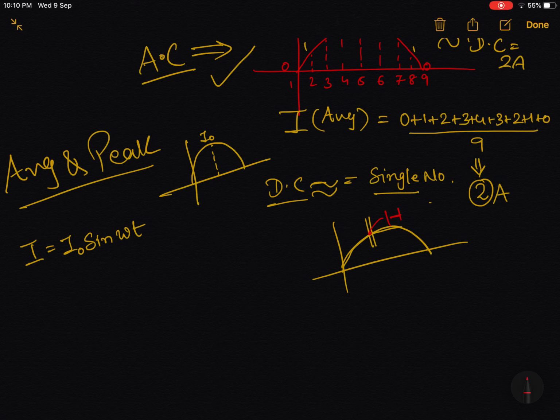So now the small charge dq flowing through this small fraction of time would be equal to I multiplied by dt, since I is constant, which is equal to I naught sine of omega t dt. Okay, this is very clear.